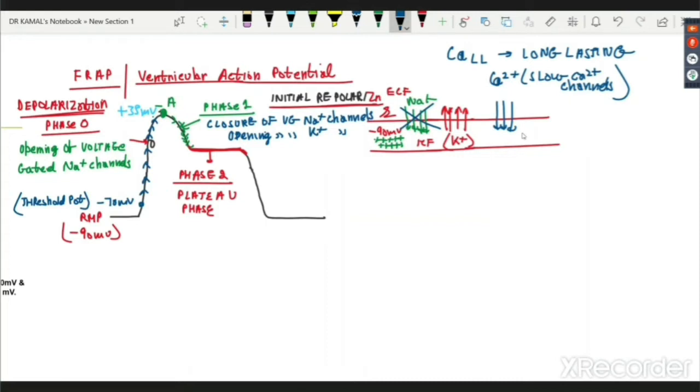Why? Because one is going out. Who is going out? A positive potassium. But who is coming in simultaneously? A positive calcium. So what is the reason for the plateau phase? The value is not dropping, giving a big long straight line.